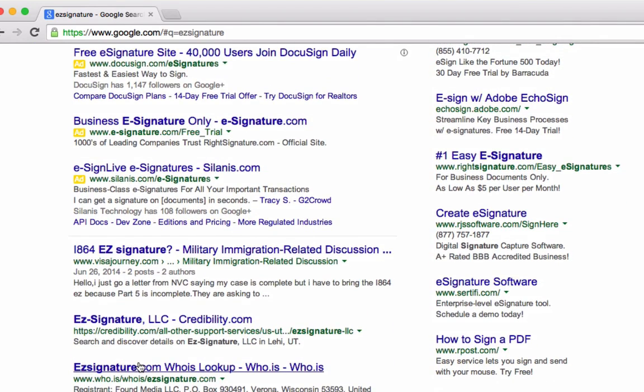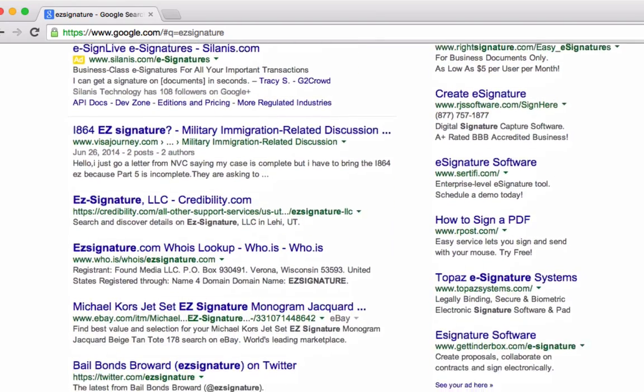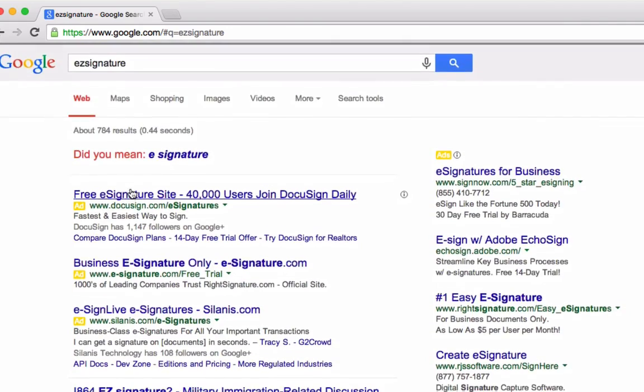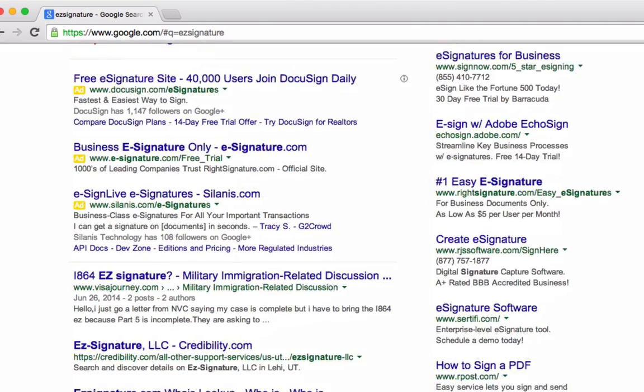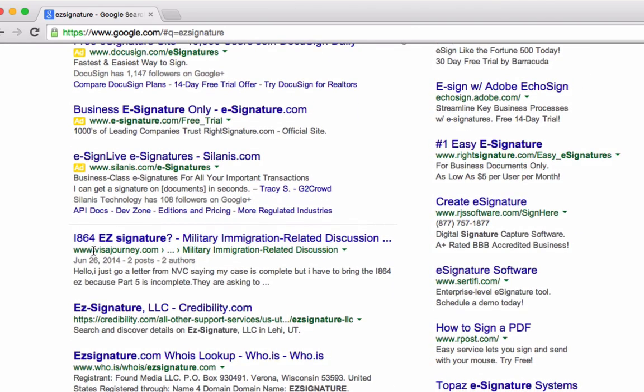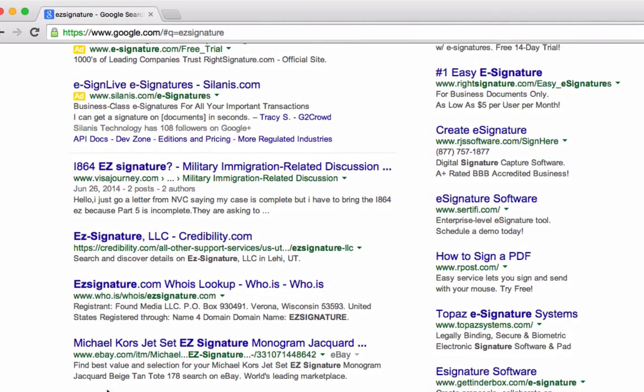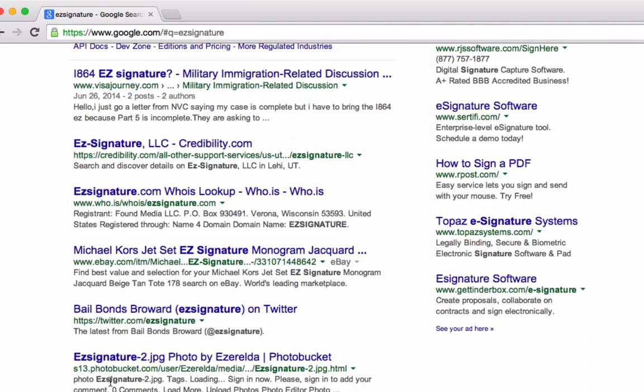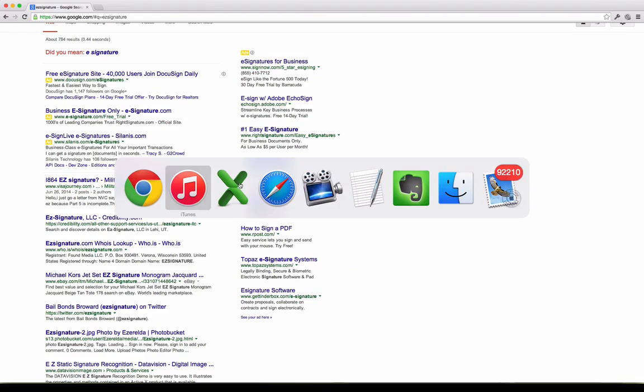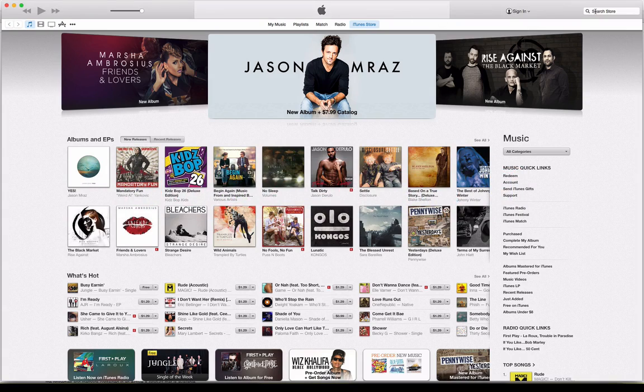So Easy Signature, credibility.com. Who is? So Easy Signature doesn't seem to have any distinct brand here, at least nothing significant. What I would also do there is go to the iTunes store and just search for Easy Signature and see what comes up.